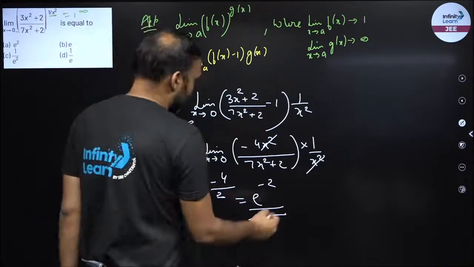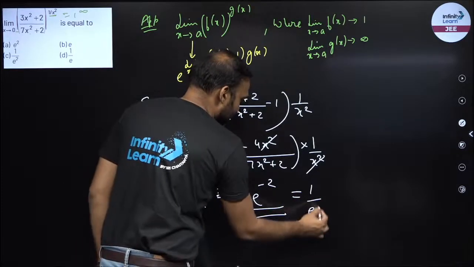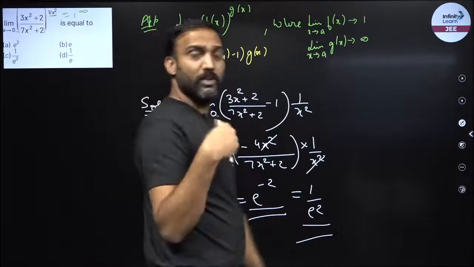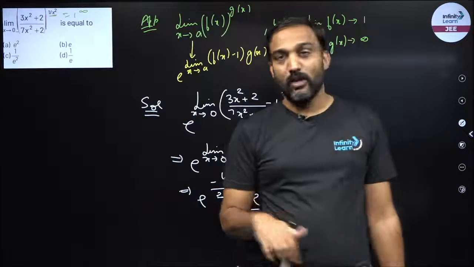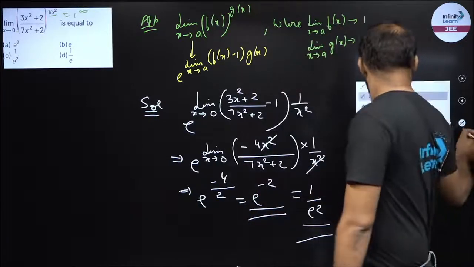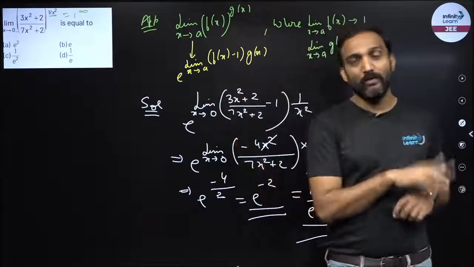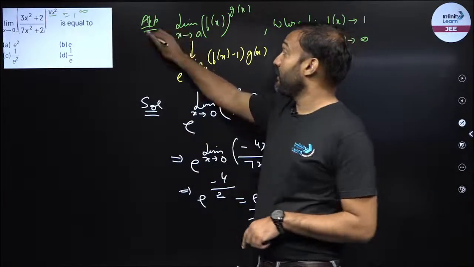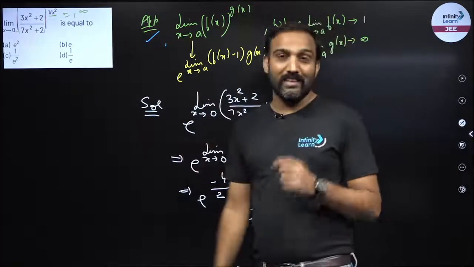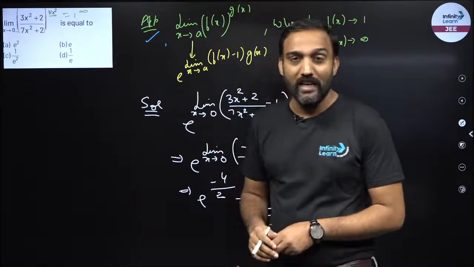So e raised to power minus 2 is nothing but 1 by e square. So now you can see option number C is 1 by e square, which is your correct answer for this example, right? So this is how we can solve 1 raised to power infinity. This is the one approach. The other approach is, as I said, take the log on both sides and then simplify.